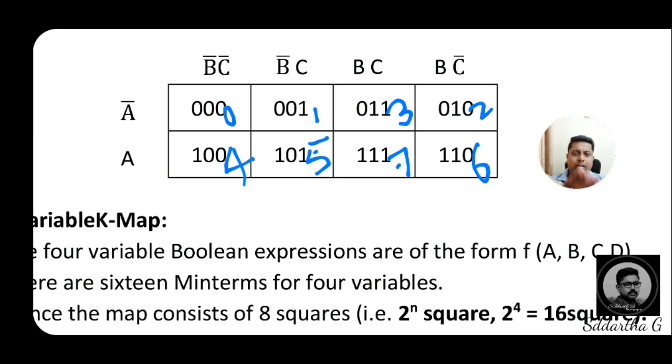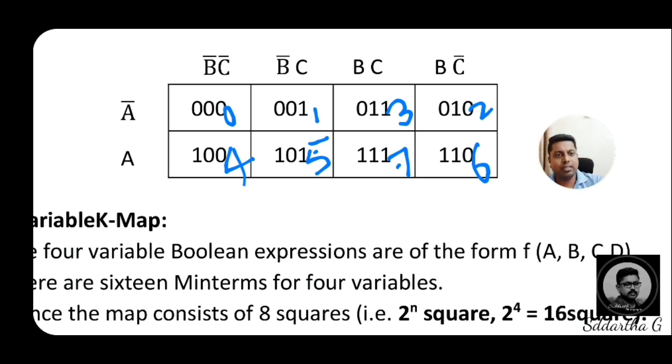If it is ABC, write it for the ABC picture. If they have not mentioned any variables like ABC or XYZ, consider any 3 variables, XYZ, ABC, whatever, then write the K-map. But if they mention, better you write the same addresses. So this is one possible question for the 2 marks also: write an empty K-map for 3 variables.